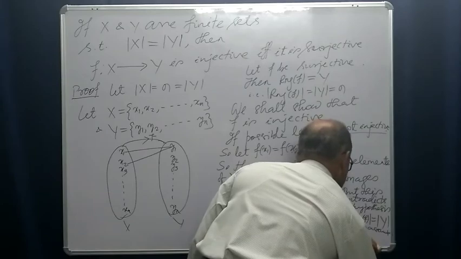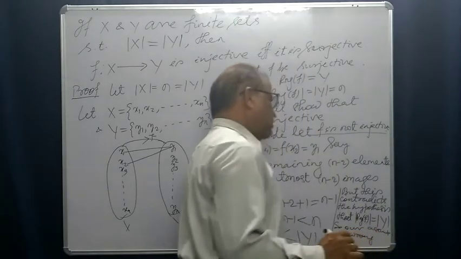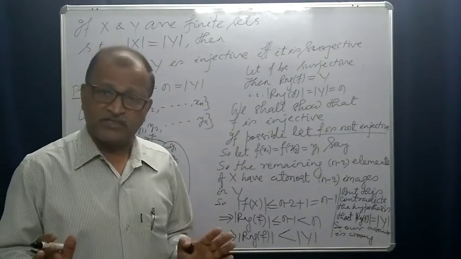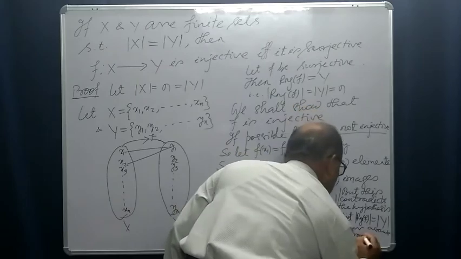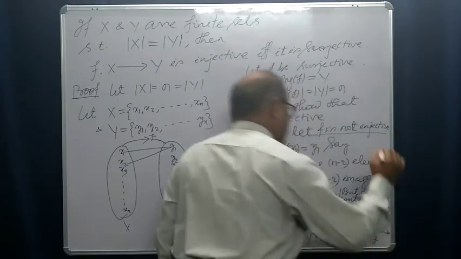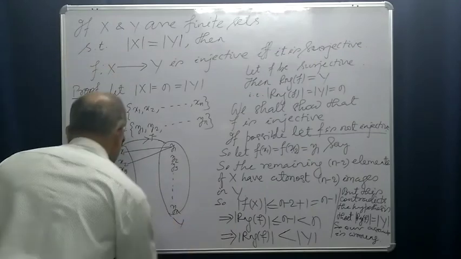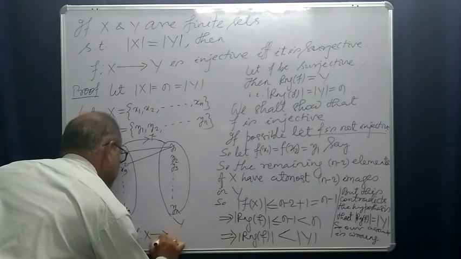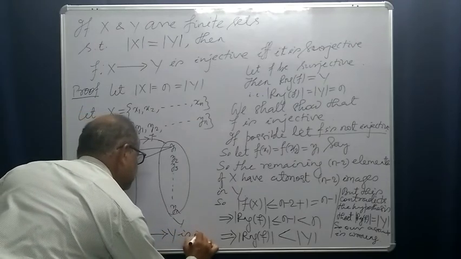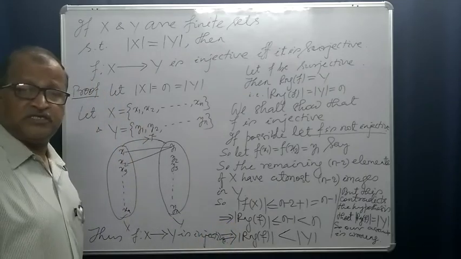Is wrong. And hence it is wrong. Hence, what is right? R-U-N-G. Wrong. So what is correct? Thus, f must be, thus, f from x to y is injective. It is injective, right? It must be injective.